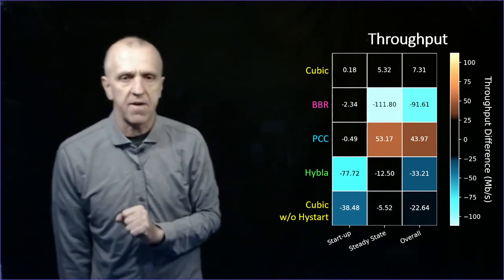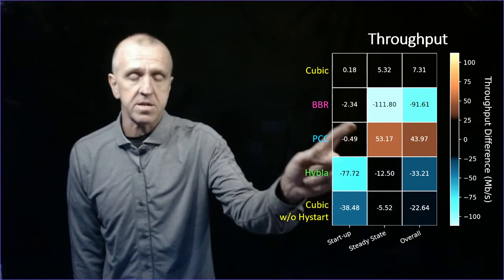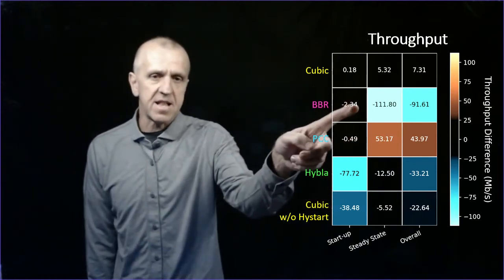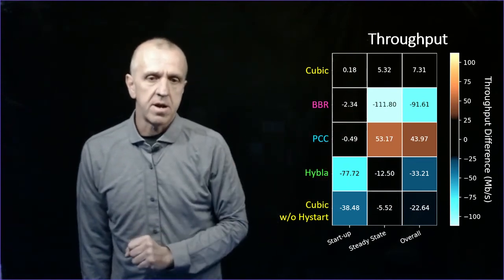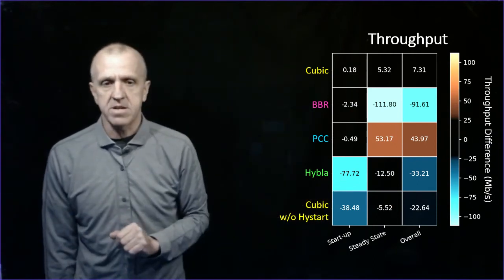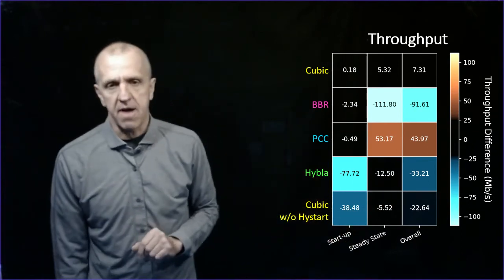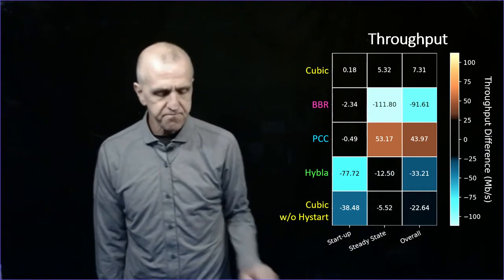again, Cubic is fair to itself at all phases. BBR, again, is fair at startup. Likewise, PCC is also fair to Cubic at startup. It's when you get to steady state that BBR really dominates and PCC defers. And in contrast, Hybla, of course, starts up really, really fast, and then it ends up being fair later. And likewise, if you turn off the high start, it's sort of the same. So this is a more complete picture of what's happening.